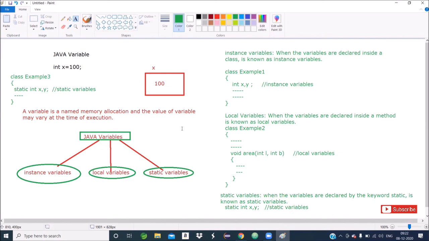So Java supports three types of variables: instance variable, local variable, and static variable. The variables which are declared inside a class are known as instance variables. The variables which are declared inside a method are known as local variables, and the variables which are declared with the keyword static are known as static variables. Is your concept clear?